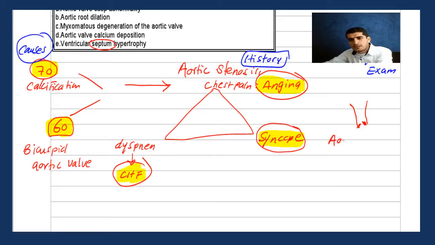Now, guys, the aortic valve opens during what? What do you think? During systole or diastole? First, please, let's clear this up. It makes sense: when the valve opens, the blood will go from the ventricle to the aorta. Is it during systole or diastole? I know systole and diastole as words are also confusing, but at least you have to know that when the valve opens, the blood will go to the aorta, right?